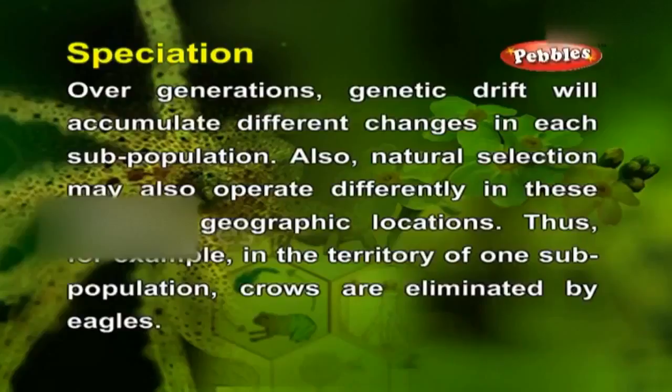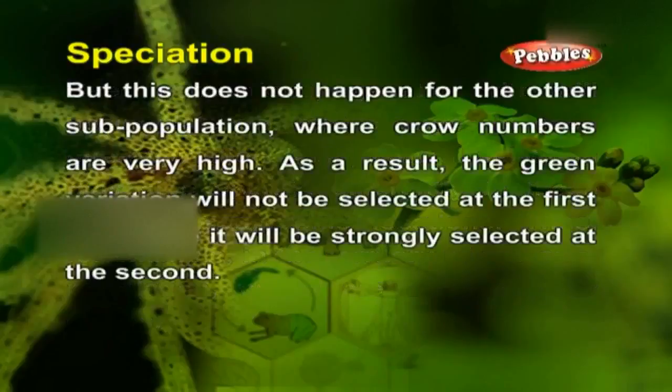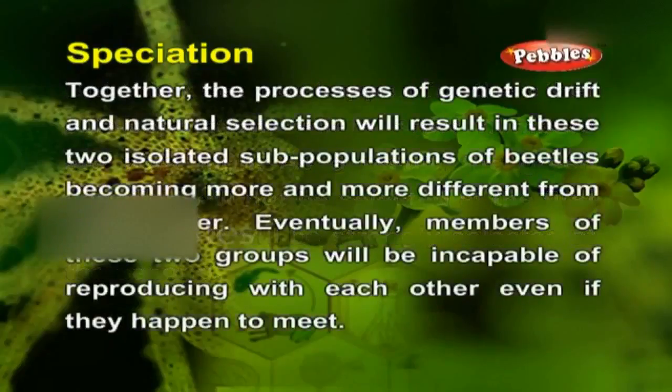Thus, for example, in the territory of one subpopulation, crows are eliminated by eagles. But this does not happen for the other subpopulation, where crow numbers are very high. As a result, the green variation will not be selected at the first site, while it will be strongly selected at the second. Together, the process of genetic drift and natural selection will result in these two isolated subpopulations of beetles becoming more and more different from each other. Eventually, members of these two groups will be incapable of reproducing with each other even if they happen to meet.